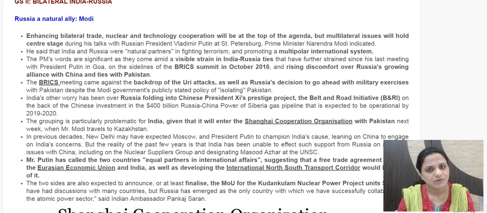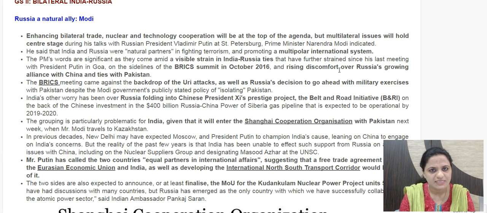Russia is getting closer to China and Pakistan, which is not to the liking of India. Russia has been a natural ally for a long time, and that is again being re-emphasized here. Even at the BRICS summit in October 2016, held in Goa, India, Russia aligned closer to China and Pakistan.